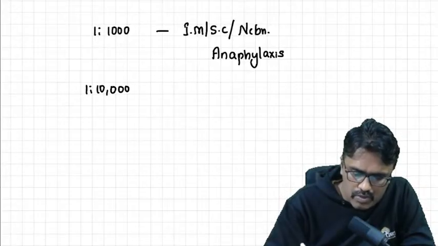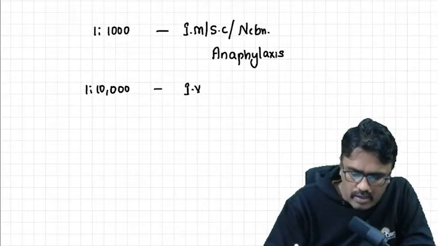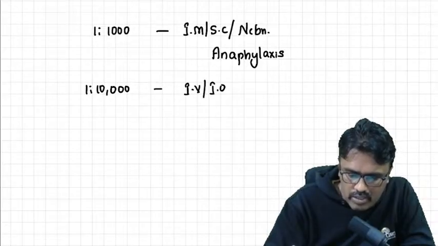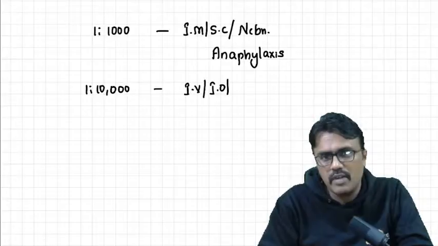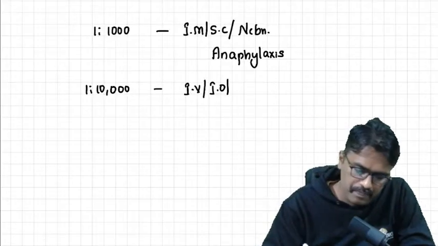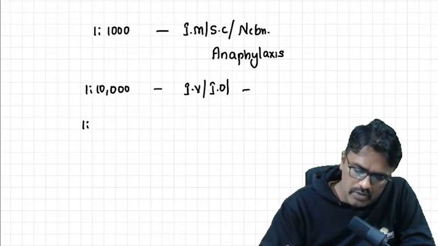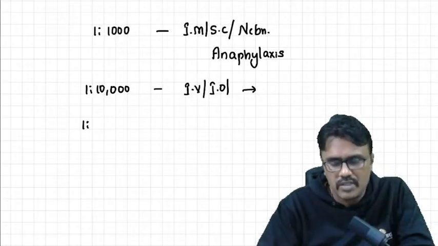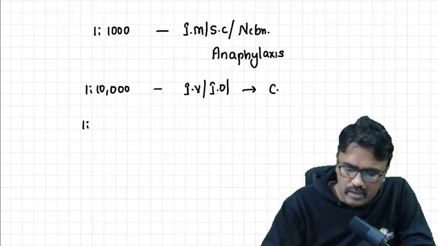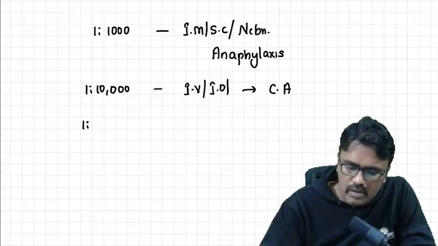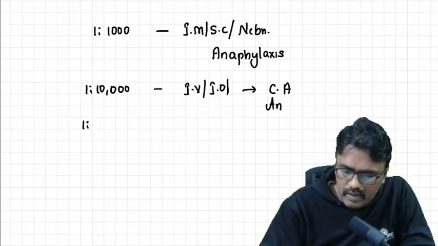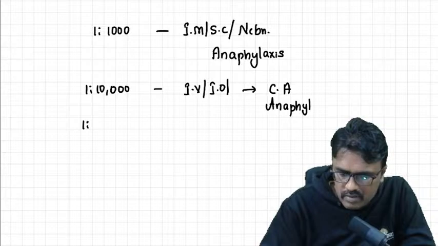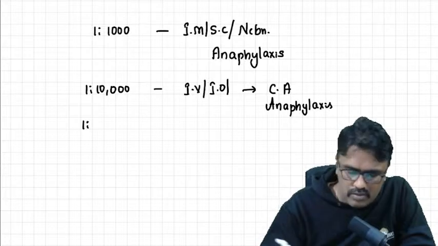This dilution should be used when you use adrenaline IV or intraosseous. In that case, we have to use 1 in 10,000, whenever there is cardiac arrest.